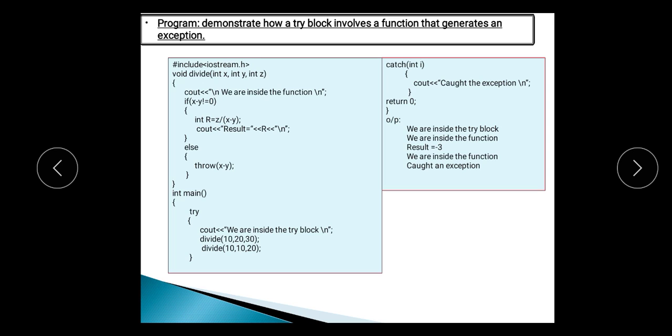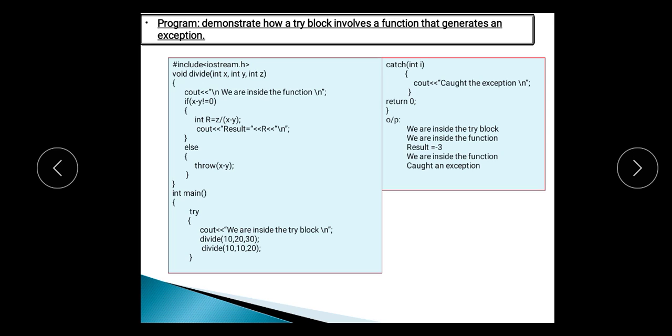example I can show with the help of a program example. Here we are writing the function divide, in which we are passing three variables x, y, z. Now if the subtraction of x and y is not equal to 0, then it will divide the value of z by the result of x minus y and give the result. But if x minus y becomes 0, then we will throw the exception, that is, divide by 0.